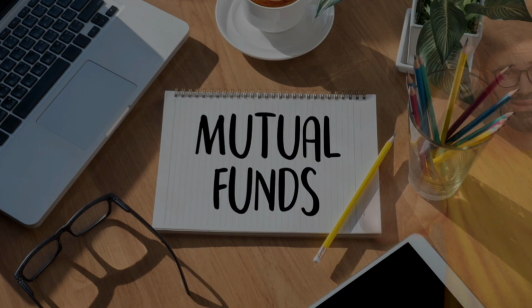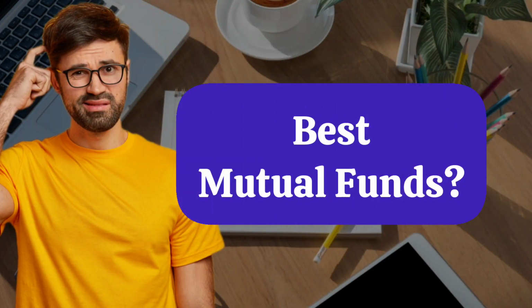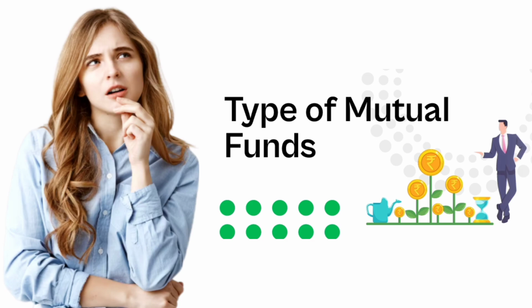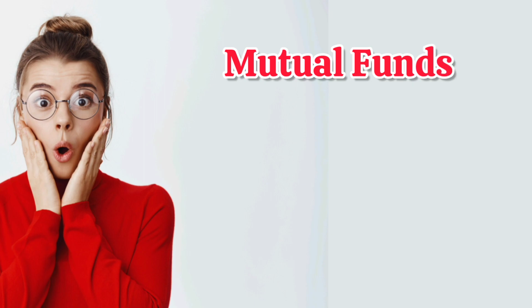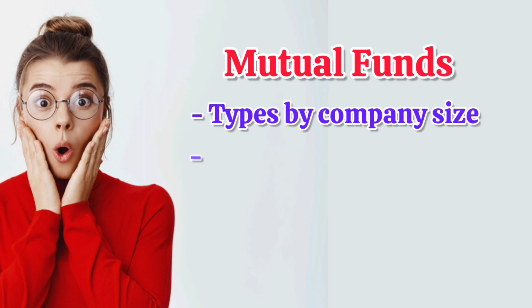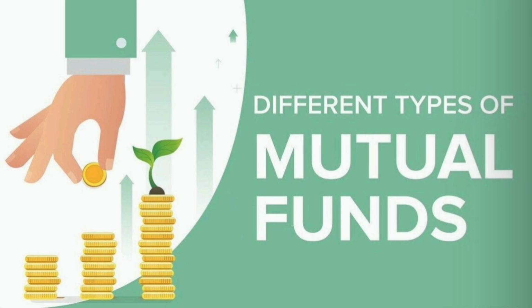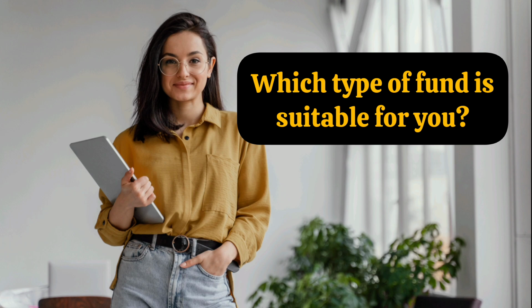Most of you are in complete confusion on how to select the best mutual fund, which fund is most suitable for you depending on your investment objectives and goals. To filter out the best mutual fund for you, you first need to understand a little bit about categories and types of mutual funds. All mutual funds are grouped into four types: types of mutual funds by company size, types of mutual funds by structure, types of mutual funds by investment objectives, and types by payout options. So today in this video, we are going to explain all about types of mutual funds and which type of fund is suitable for whom. So stay tuned till the end of this video.